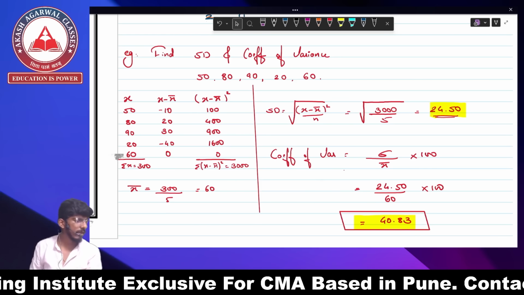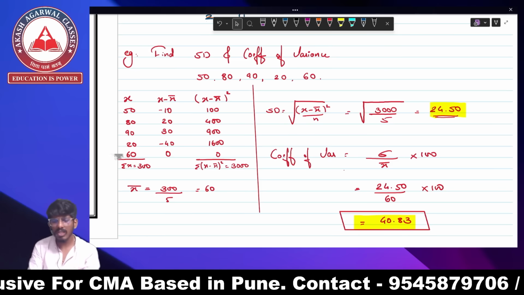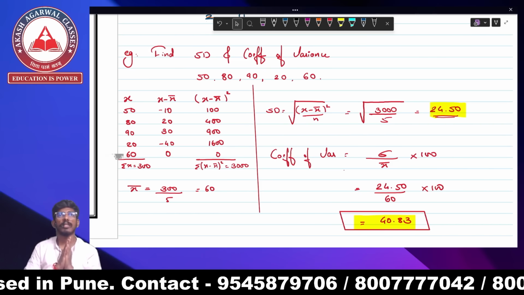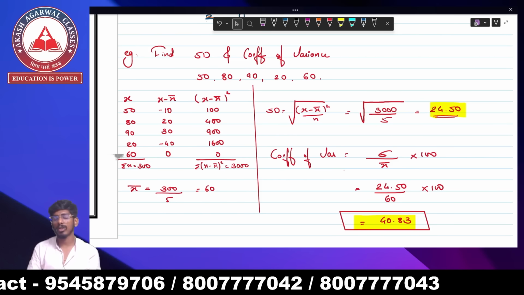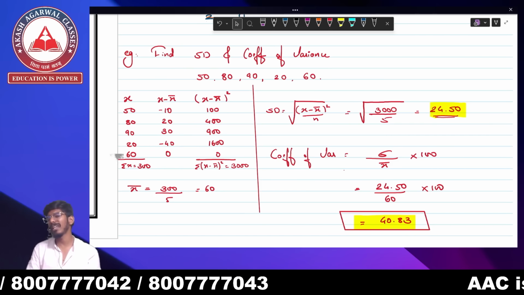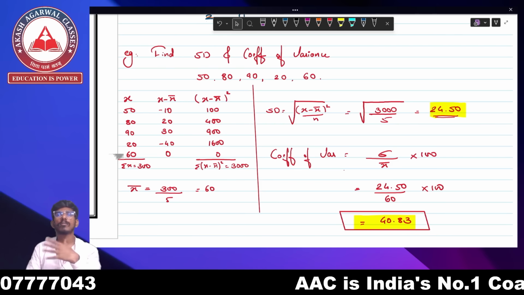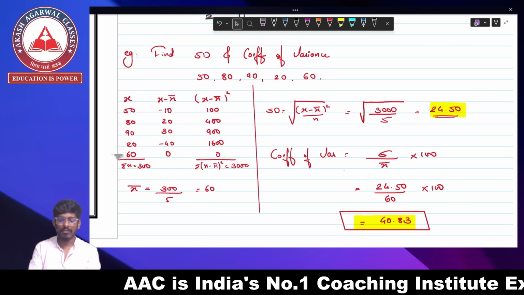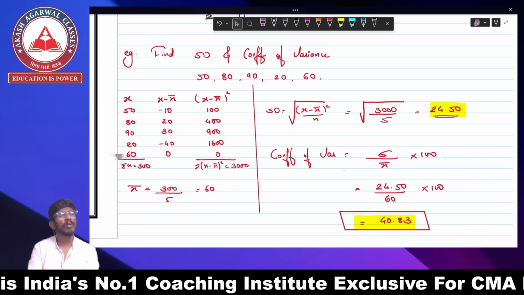Don't worry, I'm going to solve more examples over here, but hopefully this is the simplest example that I could have taken for you so that you understand the concept. So we know the formula. As I already mentioned in lecture 1, the chapter is totally formula based. So if you learn the formulas, it is going to be very easy to tackle this chapter. And if you have studied with me and after the lecture is completed, I don't think there is going to be any kind of issue for you all, because it is formula based.